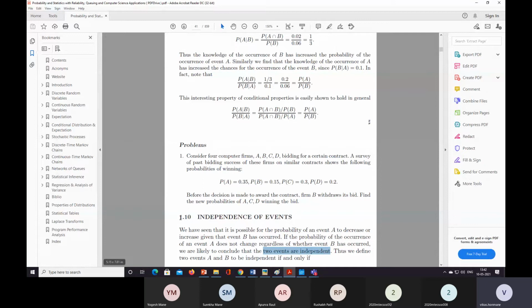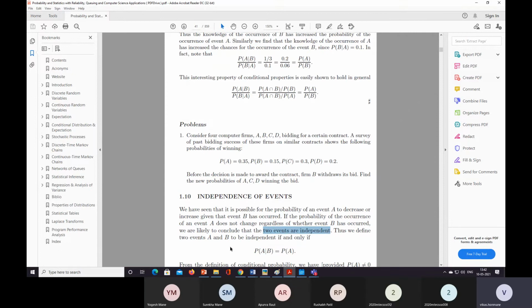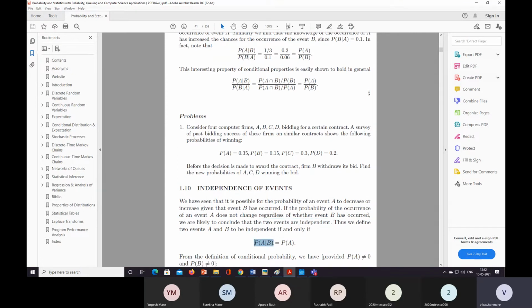Thus, we define two events A and B as independent if and only if the probability of A given B is equal to the probability of A. That means we do not apply the formula probability of A given B is equal to A intersection B divided by probability of B. We are just looking at the independent case: whatever the previous probability is, we carry forward the same probability even though we get knowledge about the other variable.